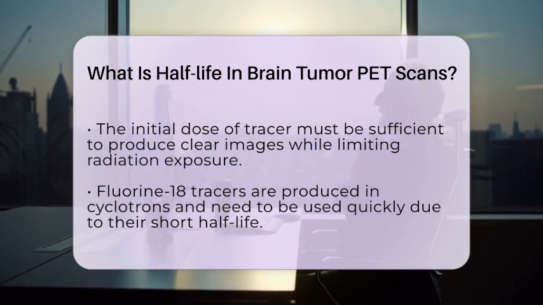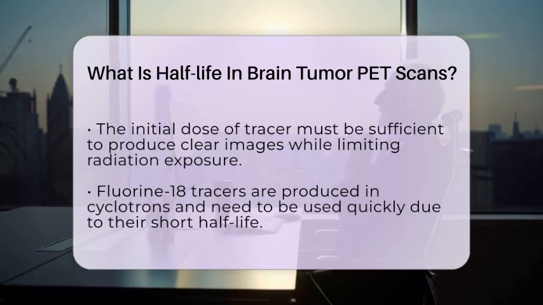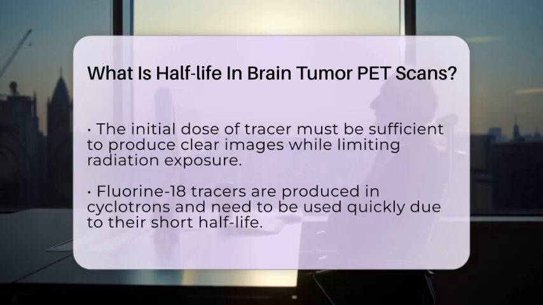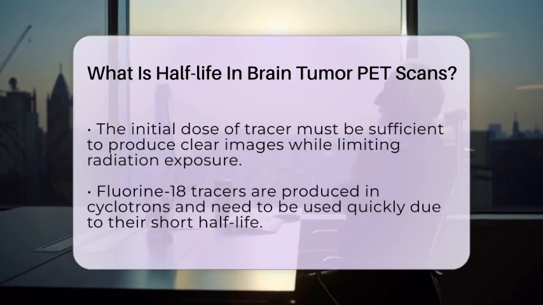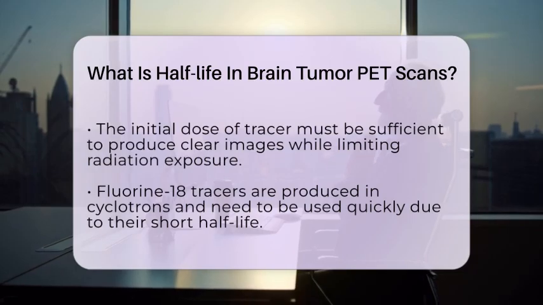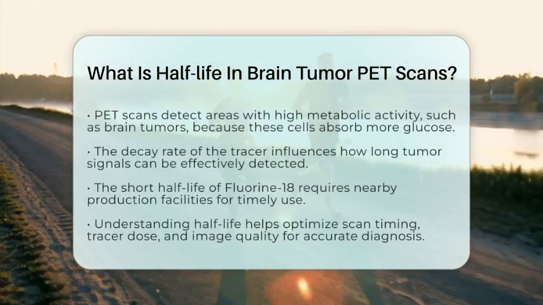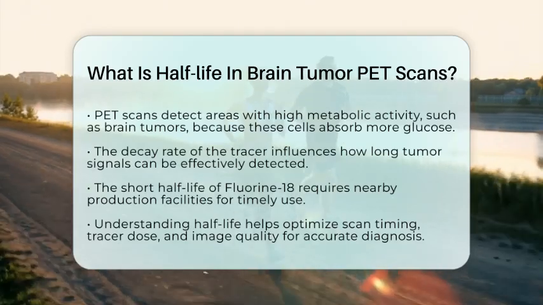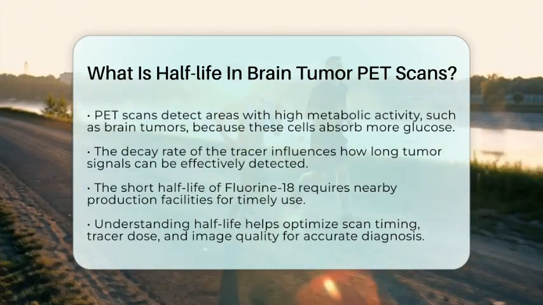When a PET scan is performed, the tracer accumulates in areas with high metabolic activity, such as cancer cells in the brain. These cells consume more glucose, which is why FDG is effective for highlighting tumors. The decay rate of the tracer determines how long these signals can be detected effectively. If the tracer decays too much before imaging, it can make the tumor harder to see clearly.